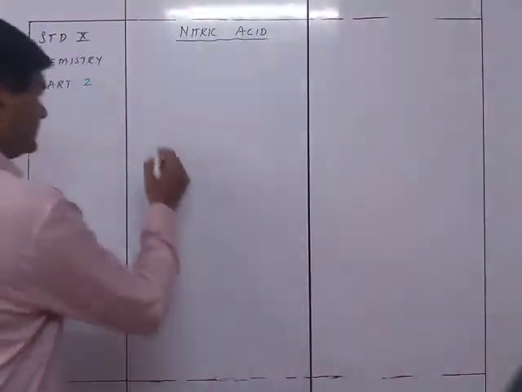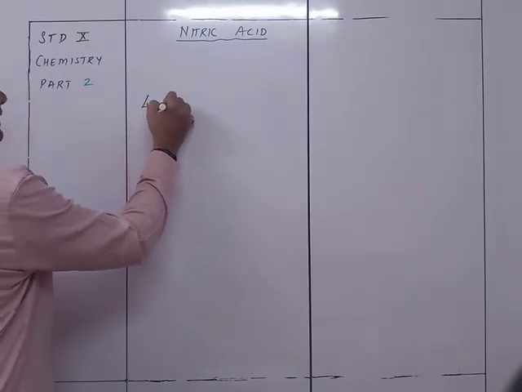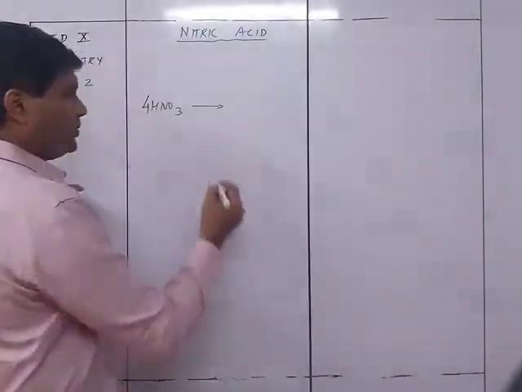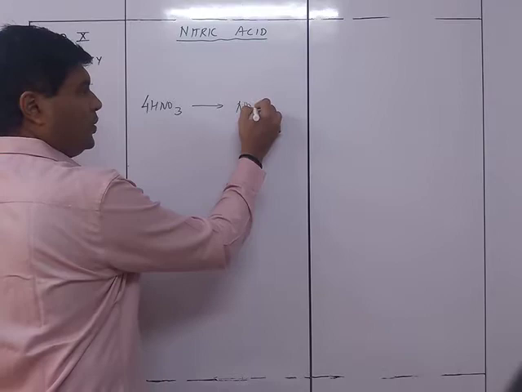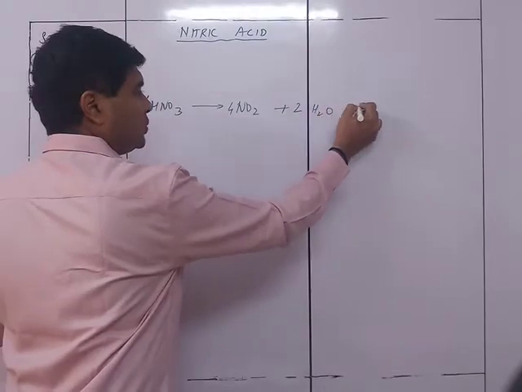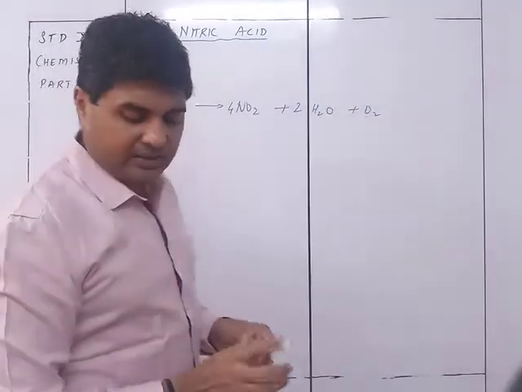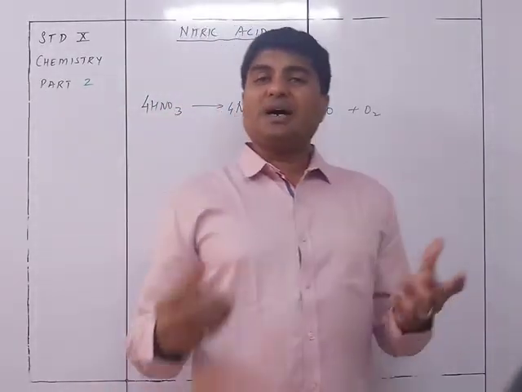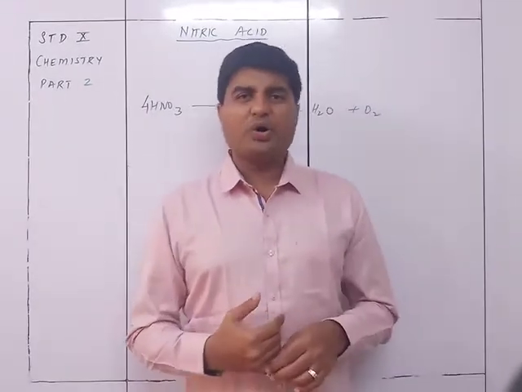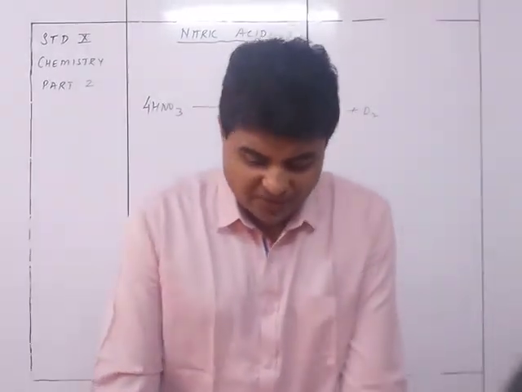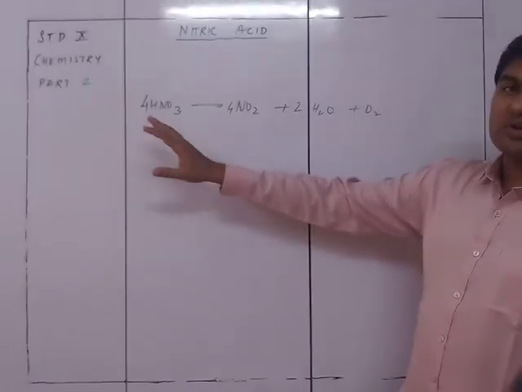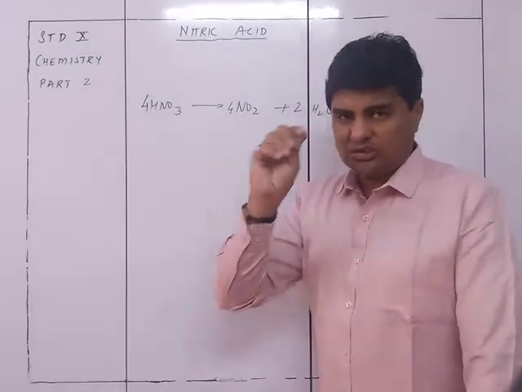So we have over here that 4HNO3, on slight even heating or just a slight amount of sunlight present, is going to get converted into 4NO2 plus 2H2O plus O2. So this is what is going to be formed when nitric acid is allowed to be at room temperature, or to come in contact with a slight amount of sunlight or slight heating. So yes, it decomposes very fast too, and mainly the presence of NO2 gives this acid, which was originally colorless, a yellowish color.